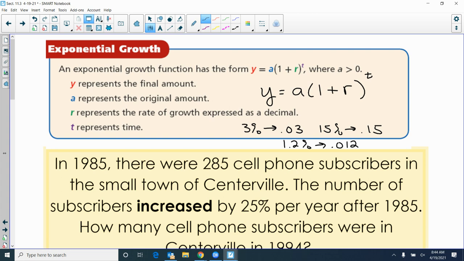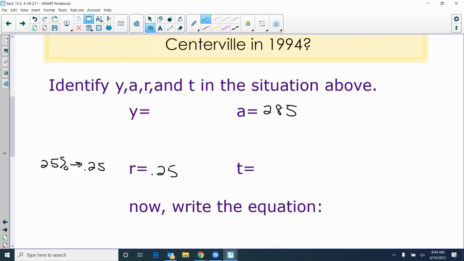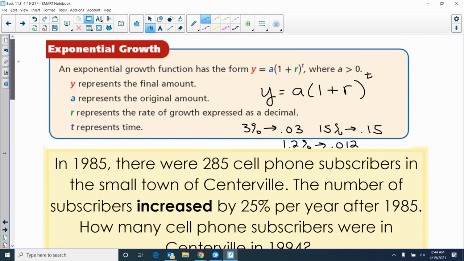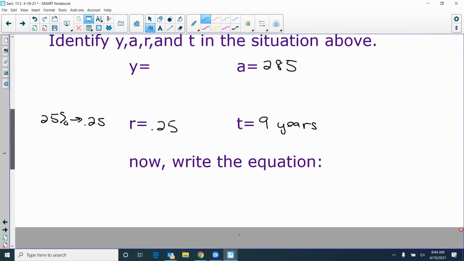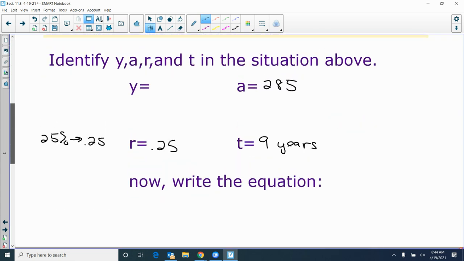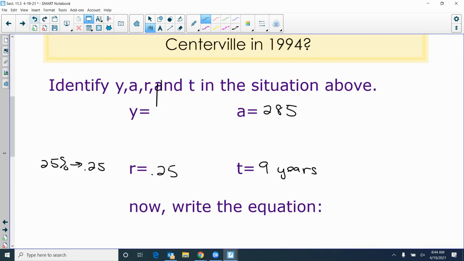It's going to go from 1985 to 1994, so that will be 9 years. And Y is going to be the final amount, in this case the number of cell phones in 1994.